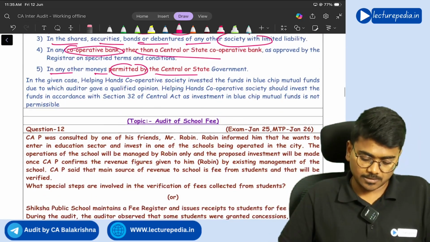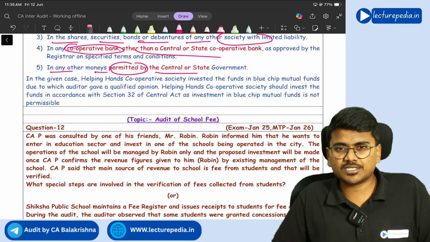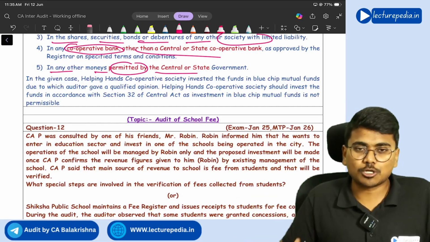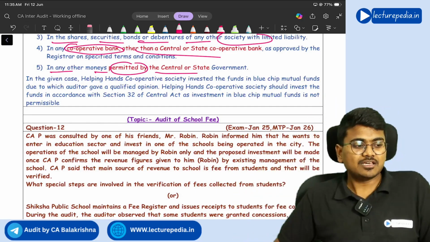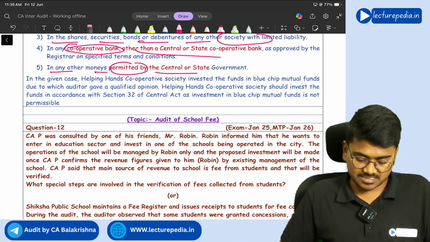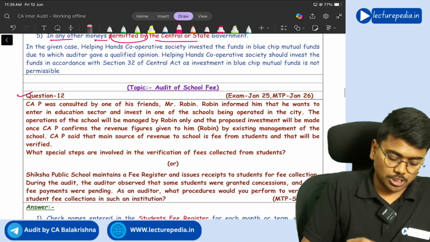Yes. In the given situation, the cooperative society has invested in the stock market, which is not proper. That is the reason why the auditor has given a qualified opinion, right? Yes. Next, question number 12.